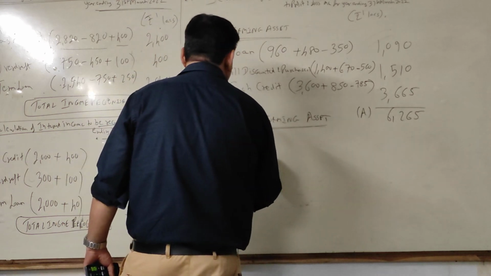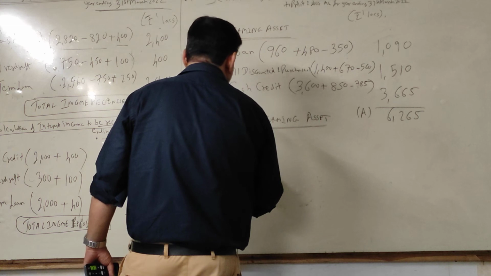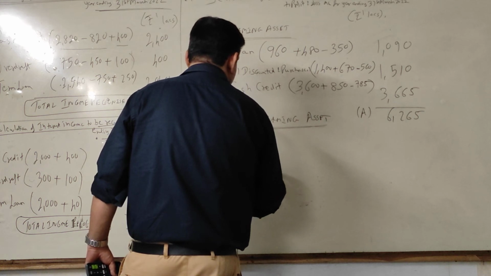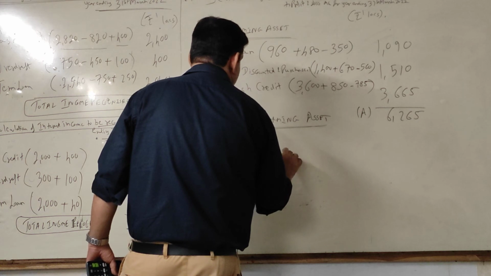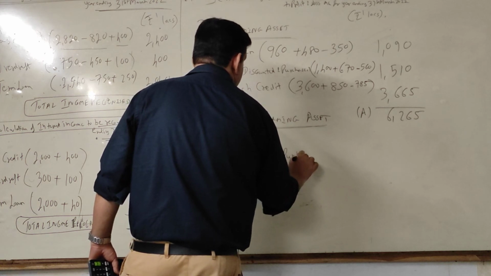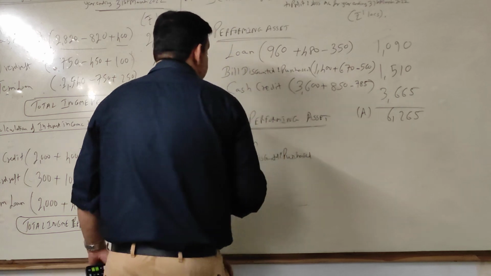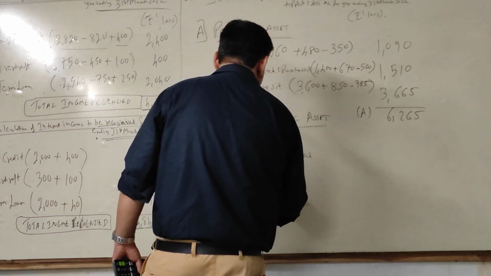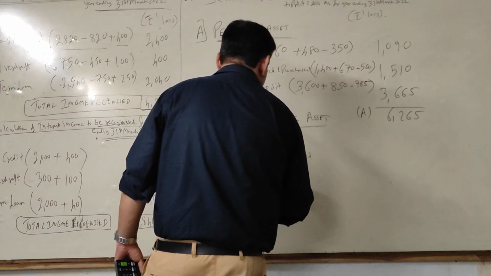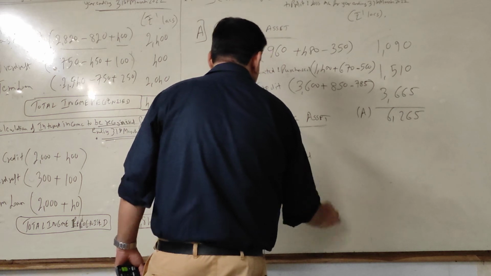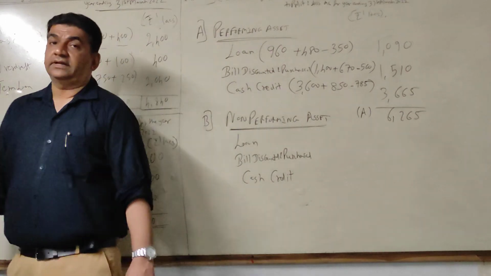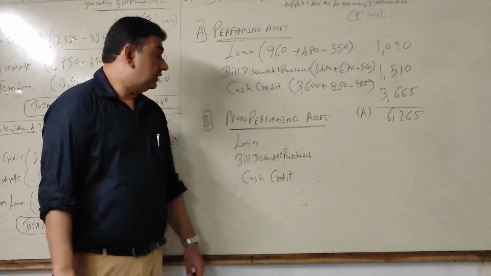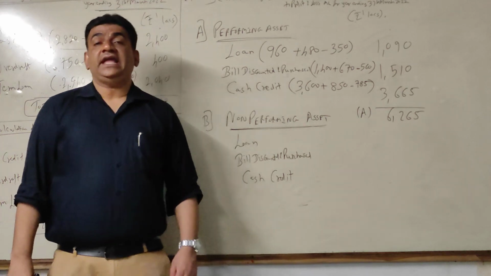Let's give the 3 headings: loan, bill discounted and purchase, and cash credit. Now remember, this is NPA.